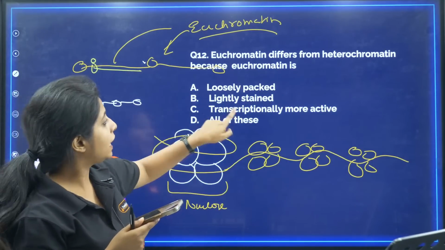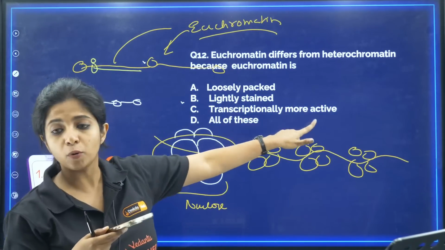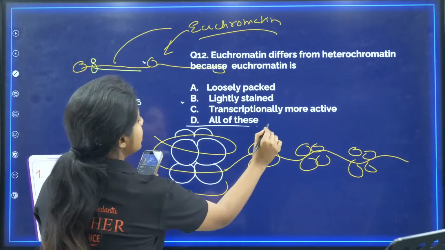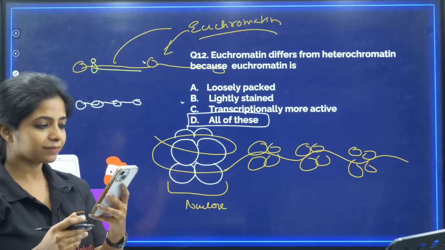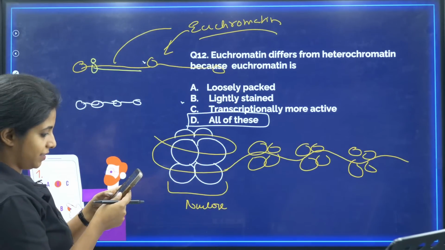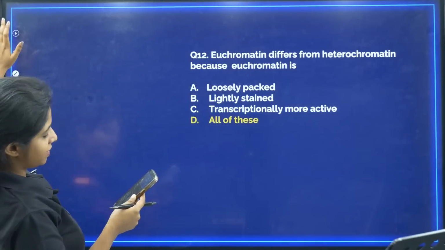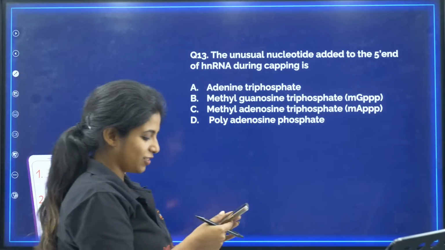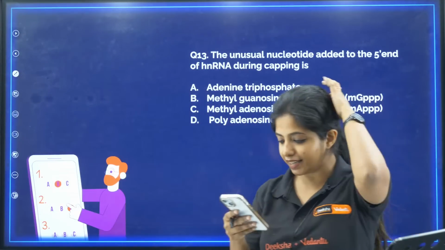Lightly stained. Transcriptionally more active. So your answer becomes D. All of this. Got it? Cool. All of you said D.